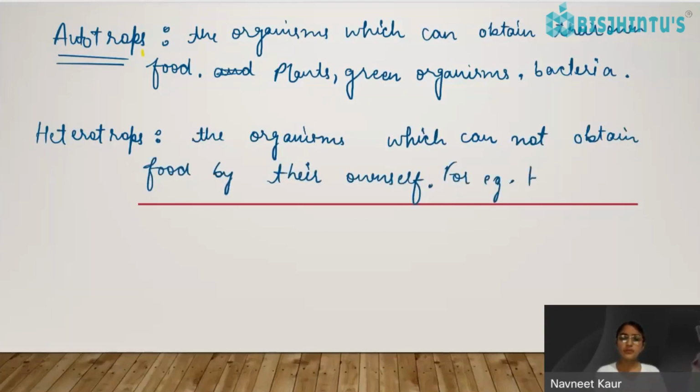For example, we human beings are dependent on green plants, right? Like vegetables or some animals for our food. Animals are also dependent on green plants or some other animals to get their food. We cannot generate it directly from the sun or some other factors, right? So this was about autotrophic and heterotrophic nutrition. Now we'll be learning about autotrophic nutrition today.